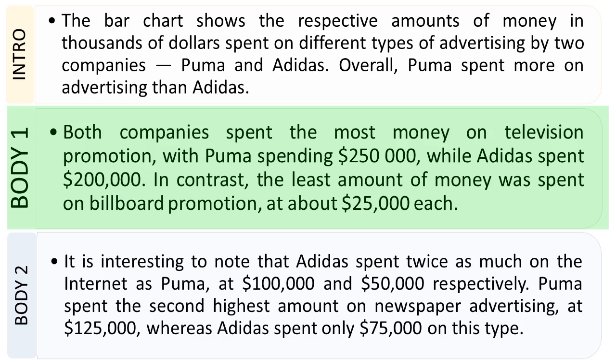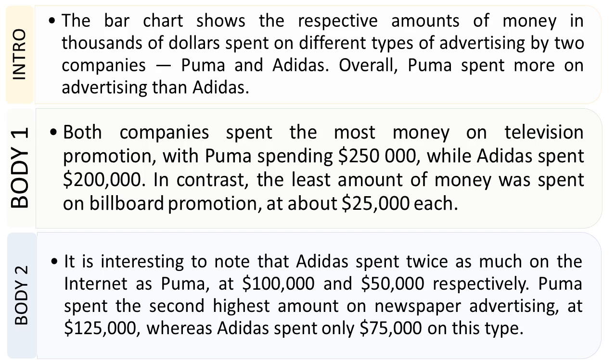One thing to note here: in the first extreme sentence, which is about the highest number, the voice is active, with Puma spending and Adidas spent, while the second one is passive voice: the least amount of money was spent. "Was spent" is passive voice. So again, variety has been used. I'm using the active voice versus the passive voice, and I'm also using connecting words, in contrast and while.